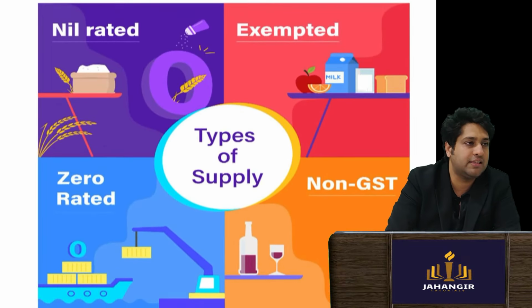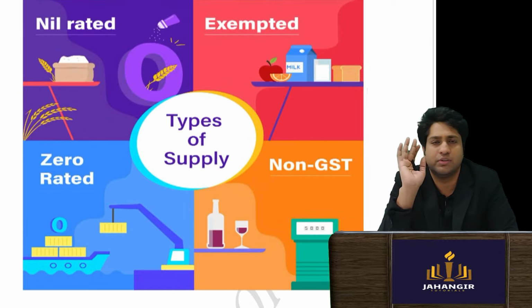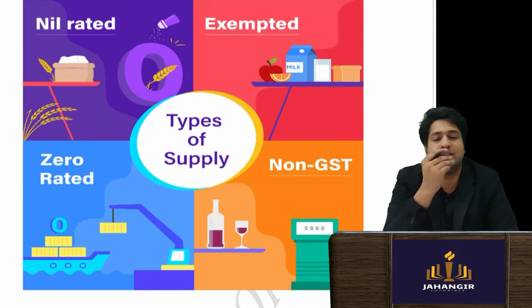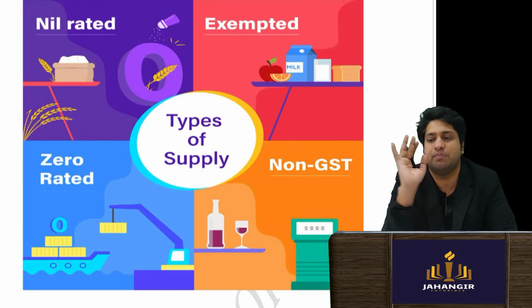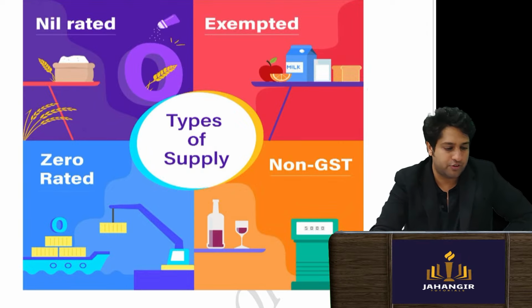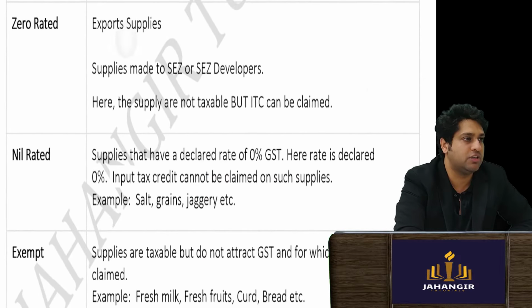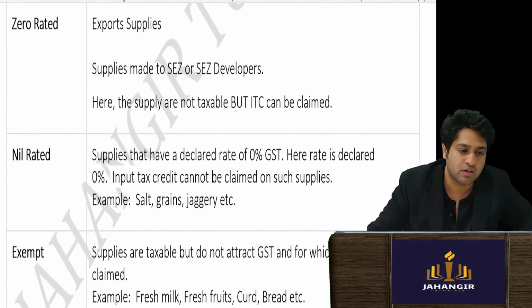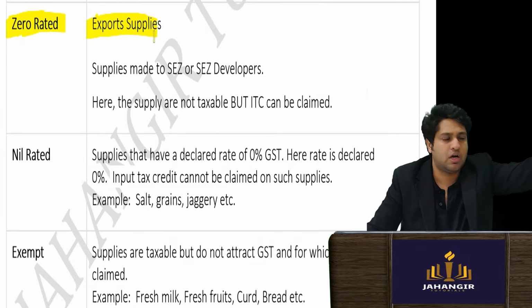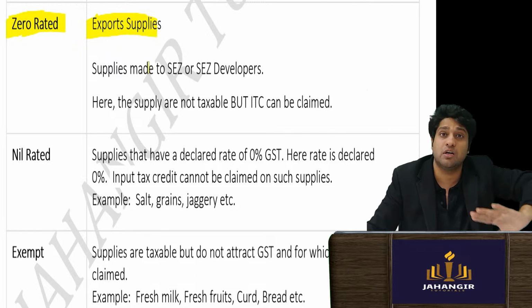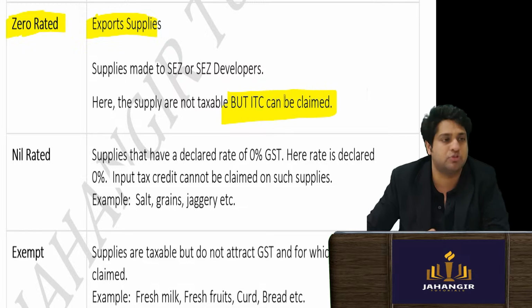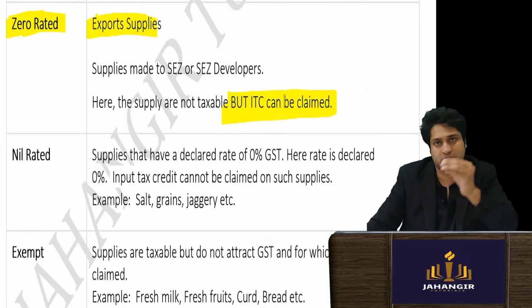Then come certain types of goods whose concepts are also important to know: nil rated goods, exempted goods, 0 rated and non-GST goods. It is very important to know the difference, because sometimes they ask in the exam. So first is 0 rated goods. They are export goods. Whenever someone says 0 rated, it means export supply. So you have exported the goods abroad, SEZ, etc. Here 0 tax is taken, but ITC can be claimed. So credits of all your purchases will be given.